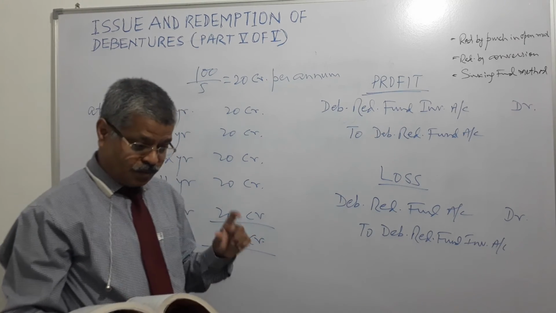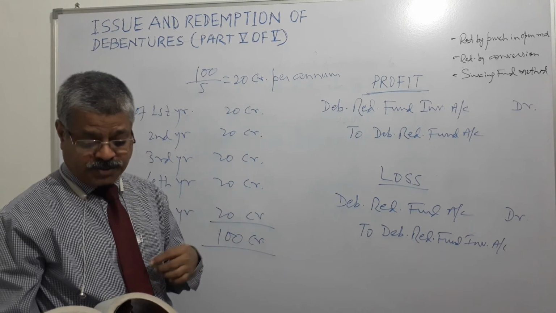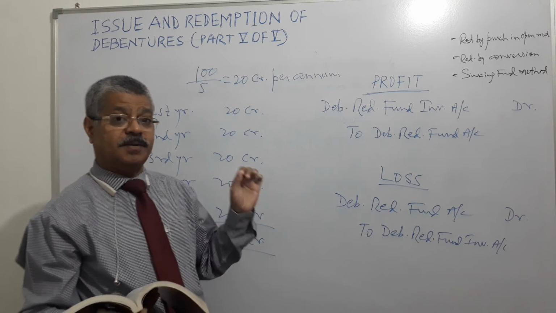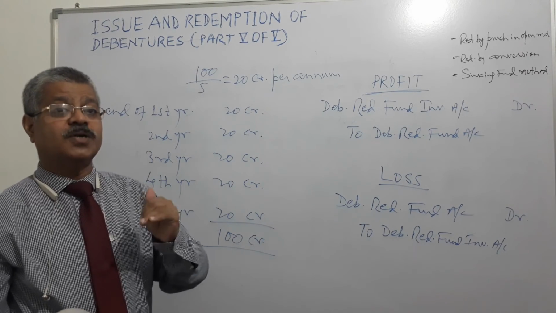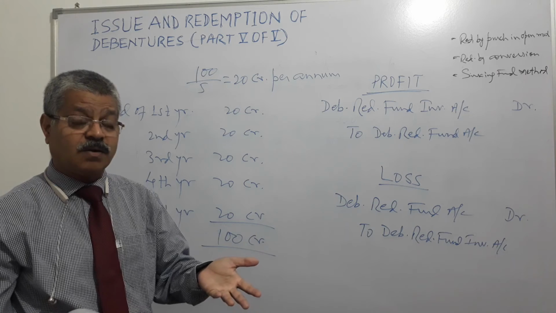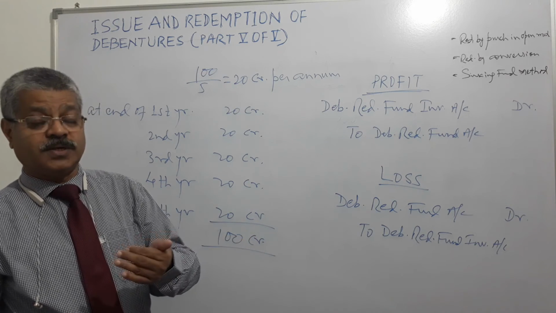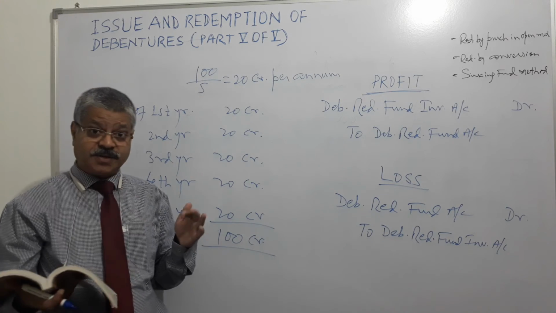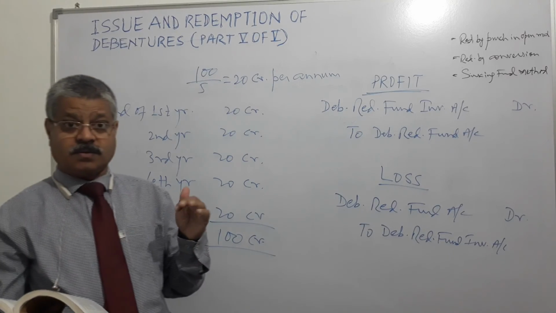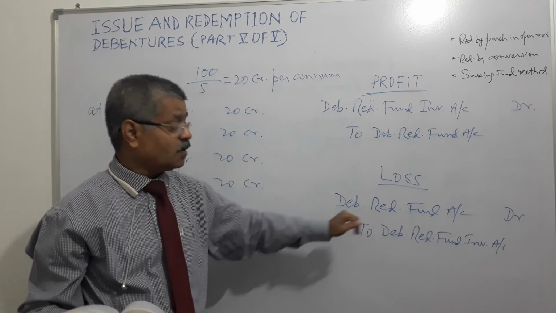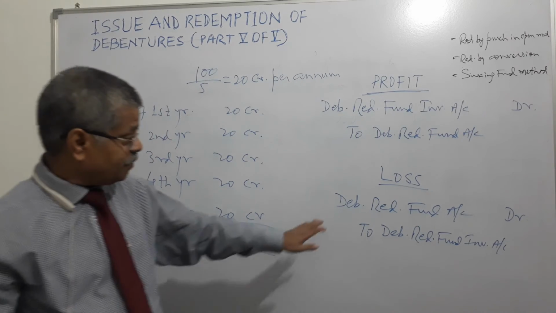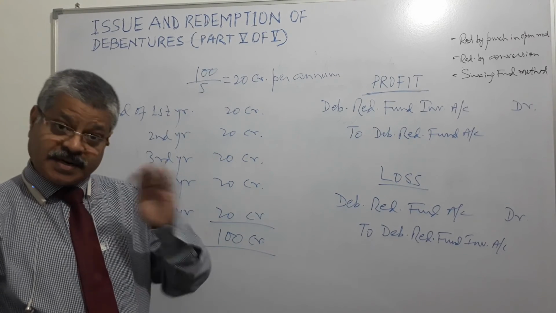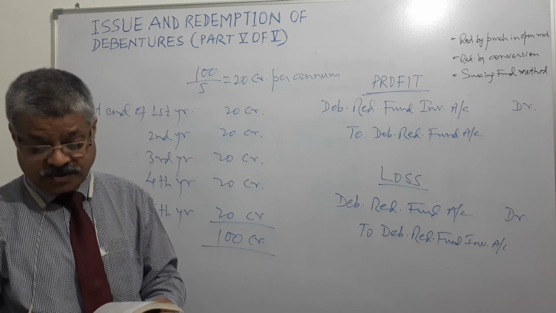So once again, for amount due to debenture holders on redemption, the amount is due. So what do? Debentures account debit, debenture holders account credit. And for payment of this amount, debit debenture holders, credit bank account, right? And finally, for transfer of debenture redemption fund account balance to general reserve account, debit debenture redemption fund account and credit general reserve account, right?